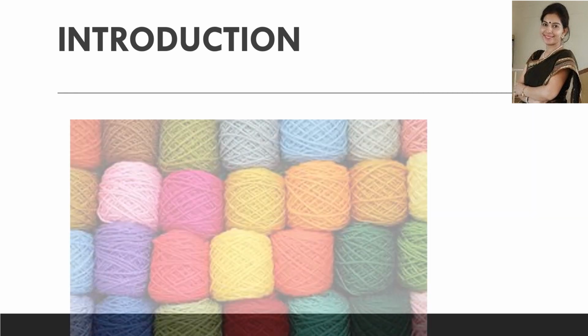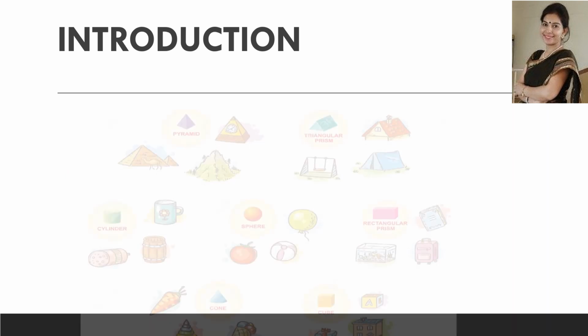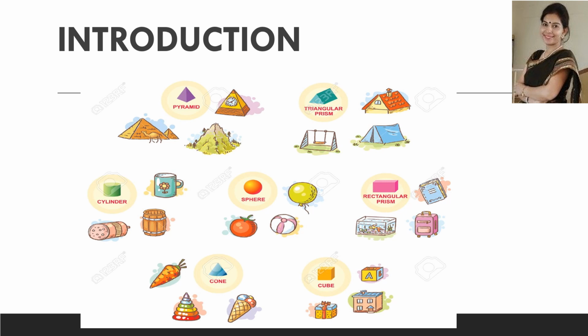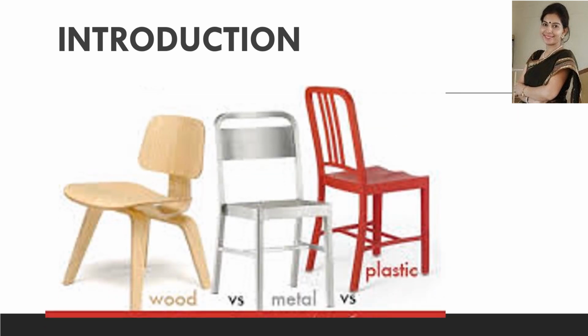Clothes that we wear are of different colors like red, blue, green, yellow, orange, purple, etc. These objects can be of different shapes like conical, cuboidal, cylindrical, rectangular or round. Furniture we use in our home is made up of wood, metal or plastic.